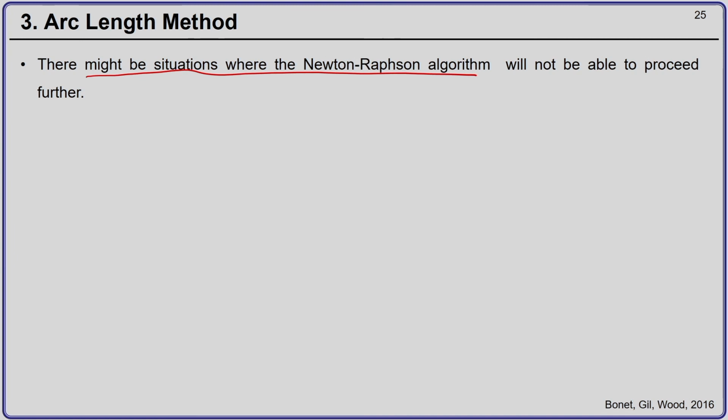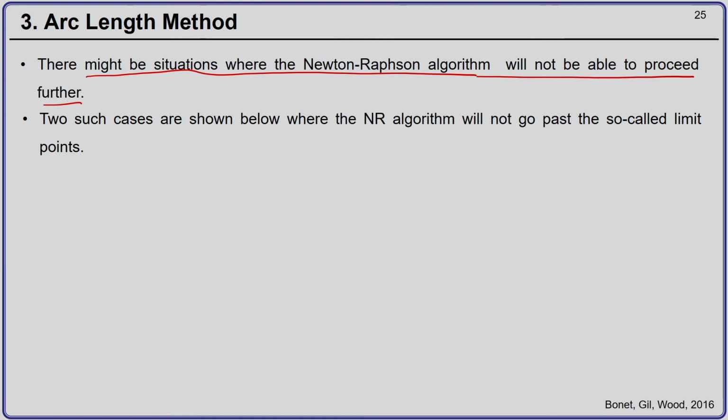What this means is that it is not a convergence problem, it is just that the determinant of the tangent matrix will approach 0, which means you are approaching a point where the tangent to the curve becomes horizontal. There are two cases shown below where the Newton-Raphson algorithm will not go past the so-called limit points.